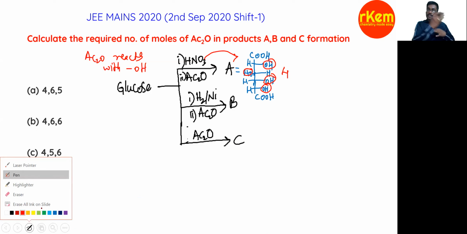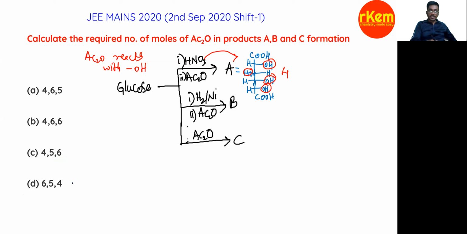And the next, B. What is B? What happens with H2/Ni? First, let me write the glucose structure, then you will clearly understand. So glucose is this, right? H, OH, H, OH, CH2OH.